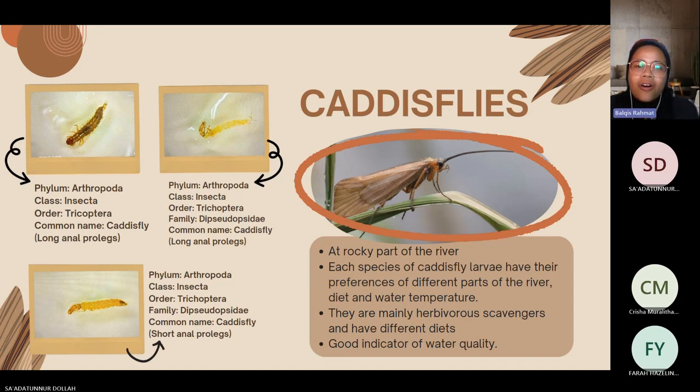Each species of caddisfly larvae has its preference of different part of the river, diet, and water temperature. Different colors on the body show they are mainly herbivorous scavengers, and have different diets, which are plant material and dead organisms. These larvae fall under class Insecta and order Trichoptera. Caddisfly larvae are sensitive to water conditions. If the water conditions are favorable, then they will continue to develop through instars.